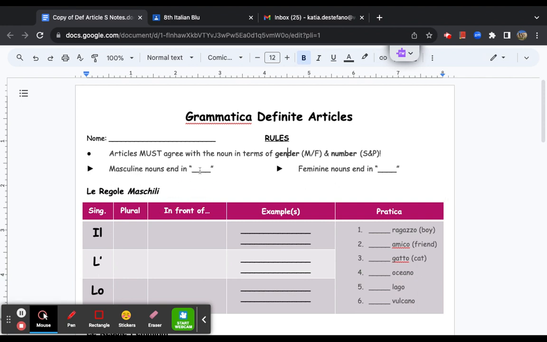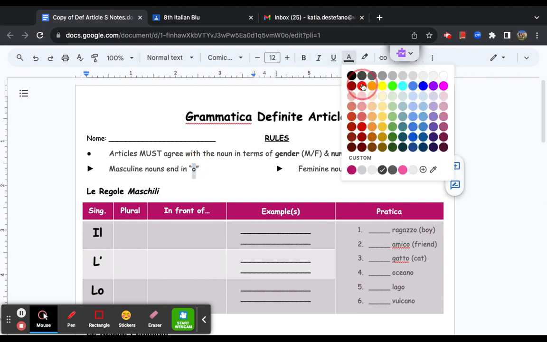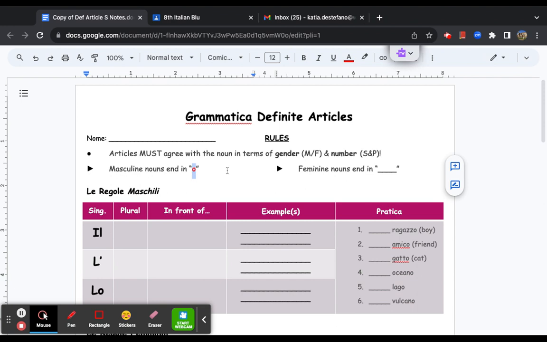Masculine nouns typically end in the letter O. And again, I'm writing this down in red, so you should type it down as well. Feminine nouns typically end in A. For example, isola, spiaggia. Of course, pause whenever you need to write these down.